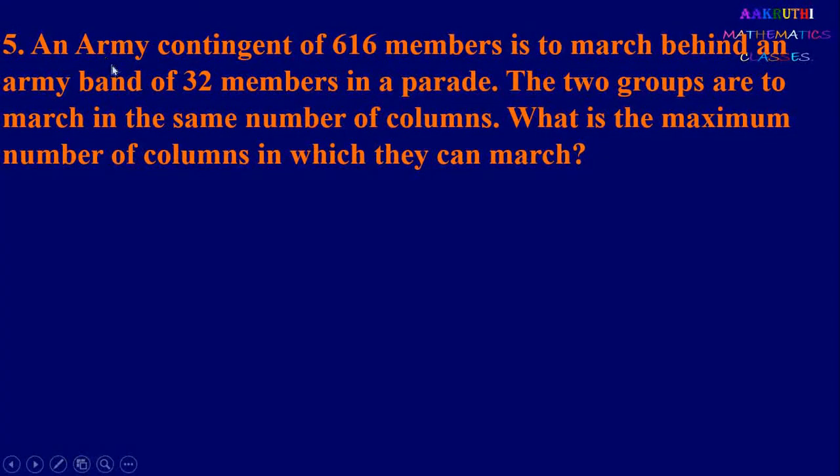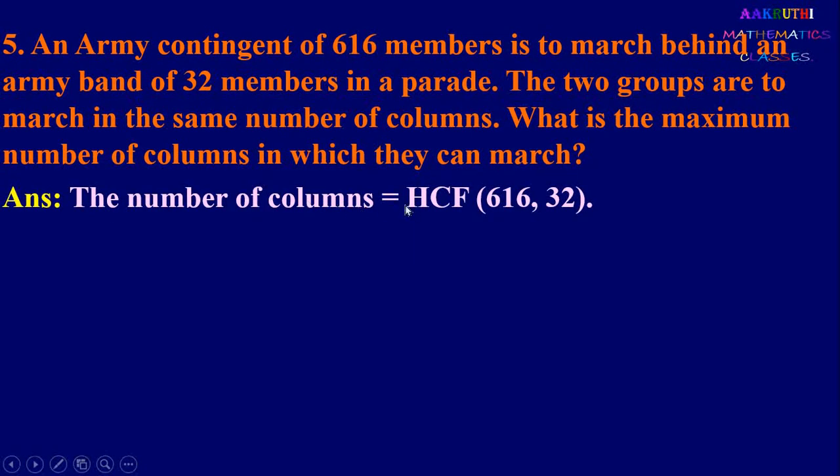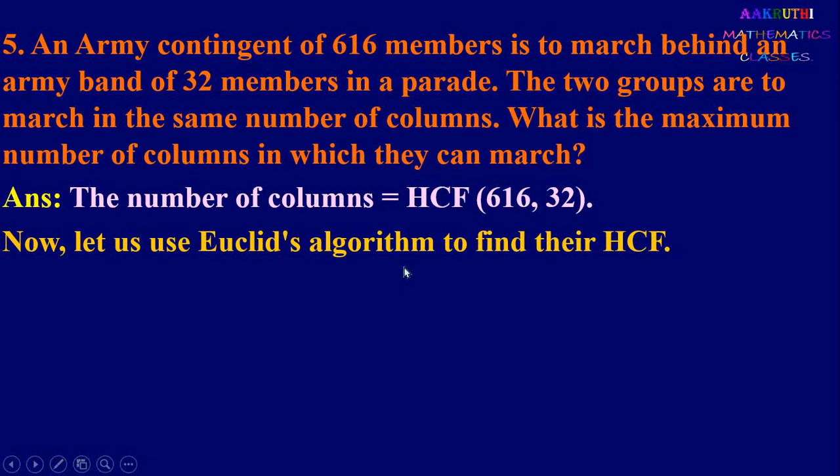The next problem: an army contingent of 616 members is to march behind an army band of 32 members in a parade. The two groups are to march in the same number of columns. What is the maximum number of columns in which they can march? Now here we have to find the common number of columns. So it is HCF of 616 and 32. Here also we find HCF of 616 and 32 using Euclid's division algorithm.